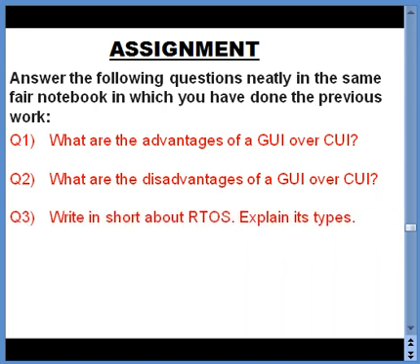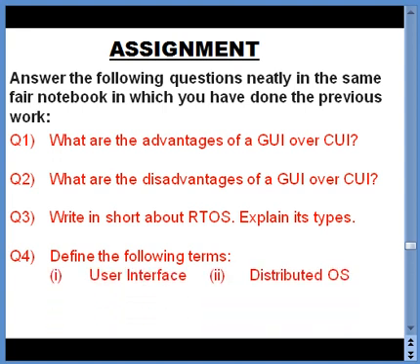The third question is, write in short about RTOS and explain its types. There is one slide where I have already discussed RTOS, so you are going to find the answer in that particular slide. The next question is to define the given terms. The first term is user interface and the second term is distributed operating system. Both things are clearly explained in the given PDF, you can always refer to the PDF for the same.